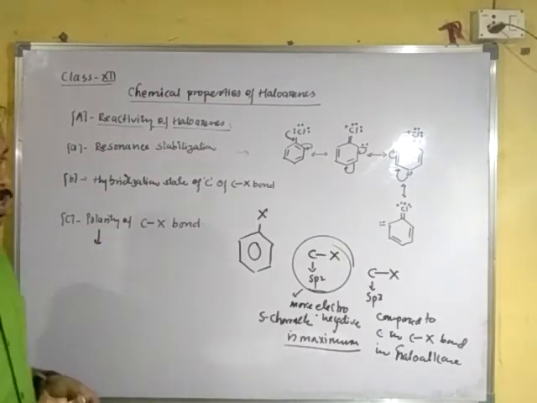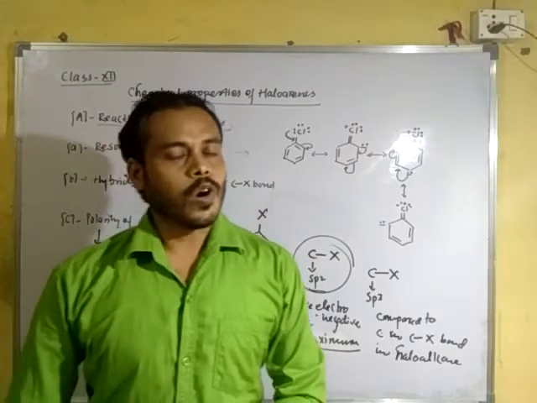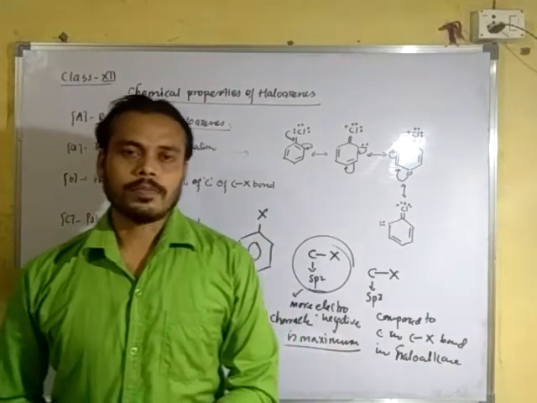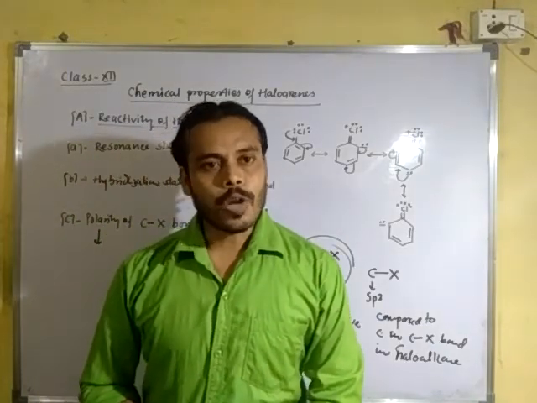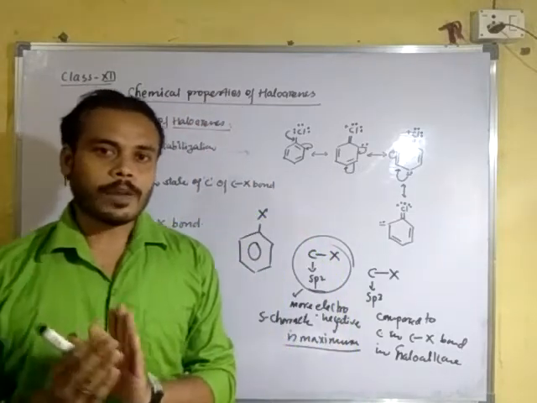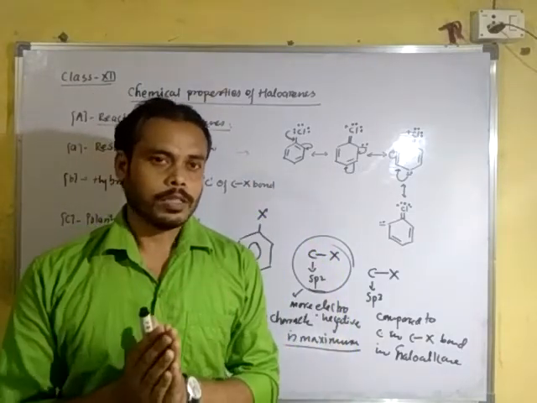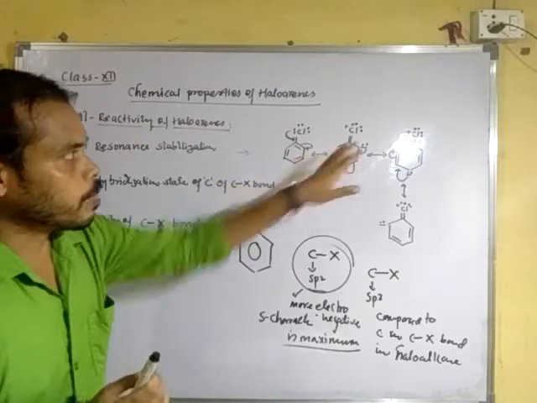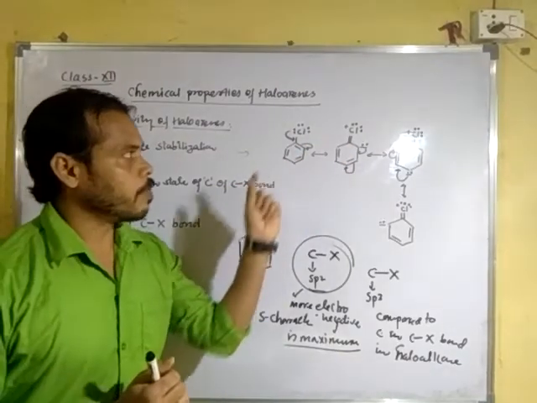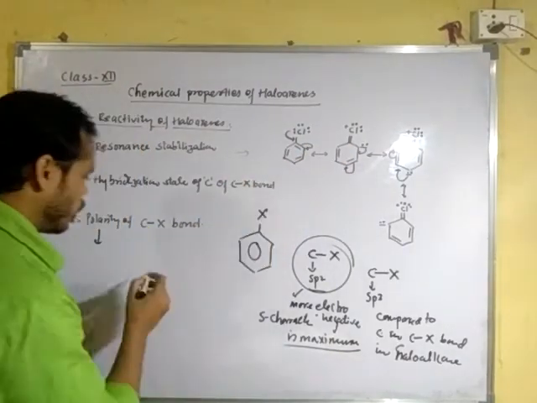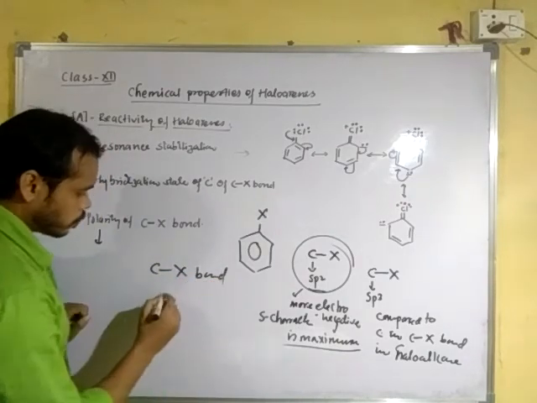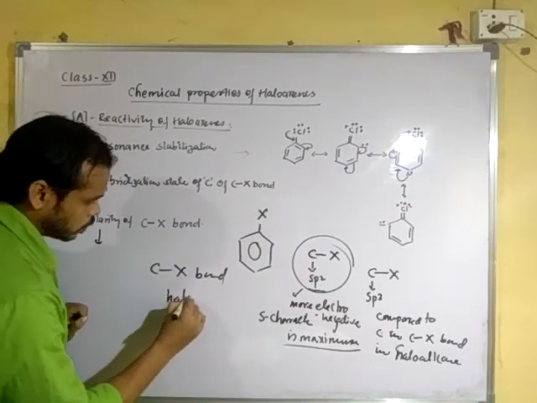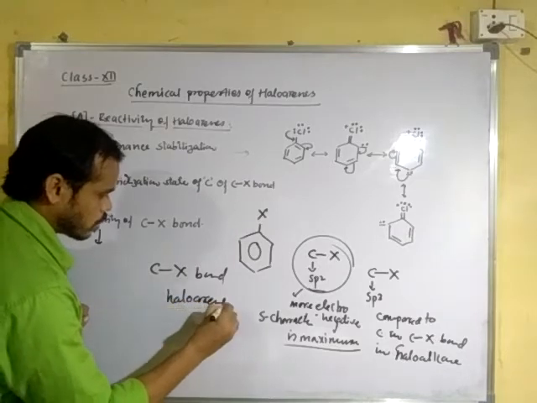You know, the less polarity is also responsible for the reactivity of haloarenes. Less polarity is due to the formation of double bond. You can see here double bond character in the carbon halogen bond in haloarenes.